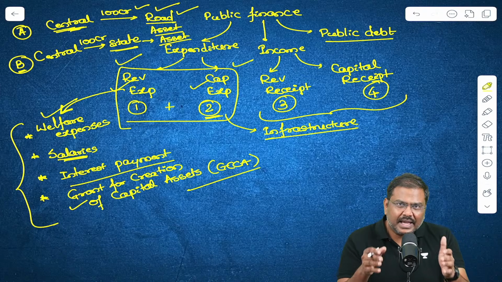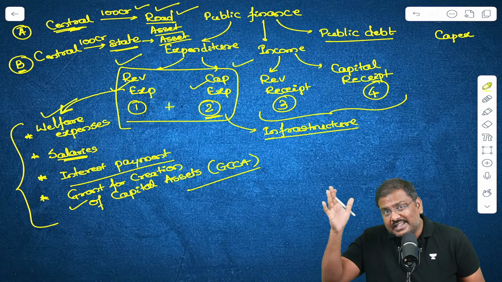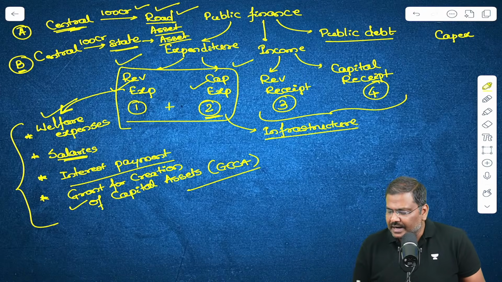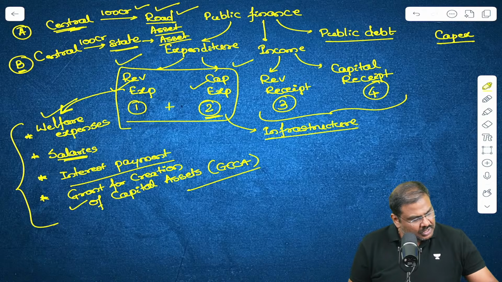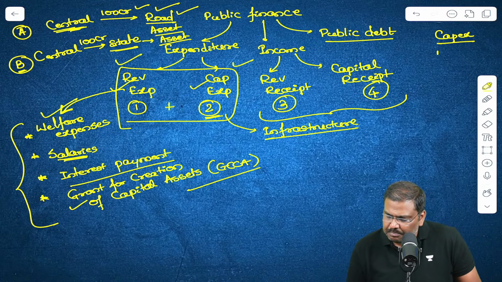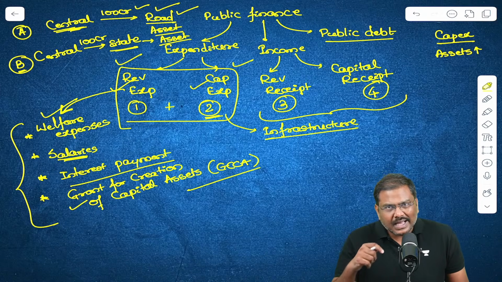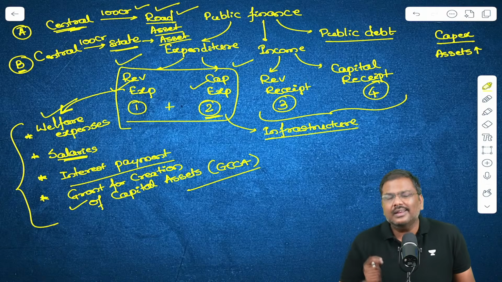So can I simply say here, I'm talking about capital expenditure, I'll write it on the top extreme right side. Under capital expenditure, the government will spend money to develop roads. Can I simply say the assets of the Government of India are increasing? Correct? Assets of the Government of India are increasing.